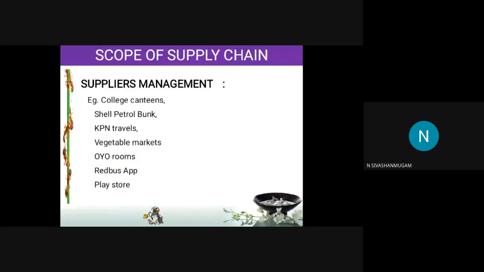Okay, first is supplier management. What is supplier management? In our college, you can see there is one college canteen, there is one Aavin, there is one Tamil Cafe. Why are there different canteens? In any college, you can see that different canteens are there. Why? Because if there is a competitor in the same campus, then only the supplier will maintain good quality. This is what we call supplier management. Similarly, vegetable markets. In the vegetable markets in Coimbatore, the price in all the shops will remain the same for that product, because if one person increases the price, nobody will buy the product there. So this is what we call supplier management.